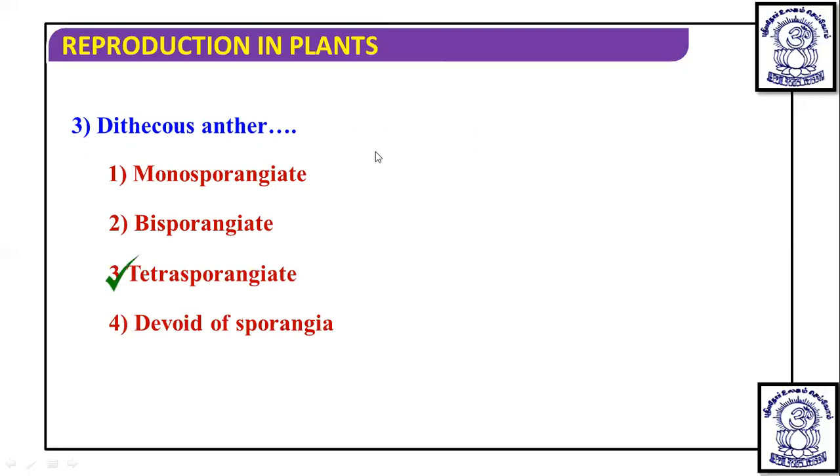See how they are termed like this. If we see the transverse section of this anther, this is the structure of the anther, and this is one lobe and this is the other lobe, and in them are the pollen sacs.